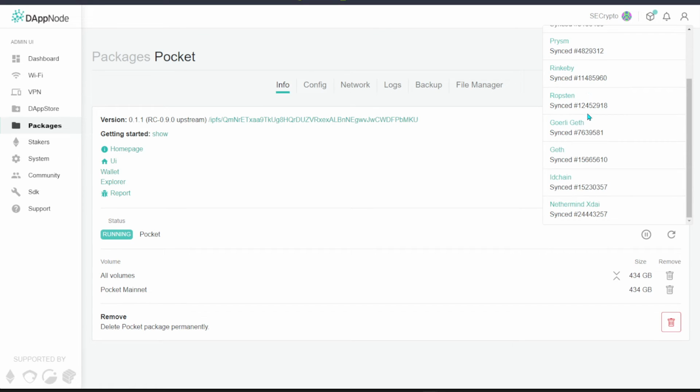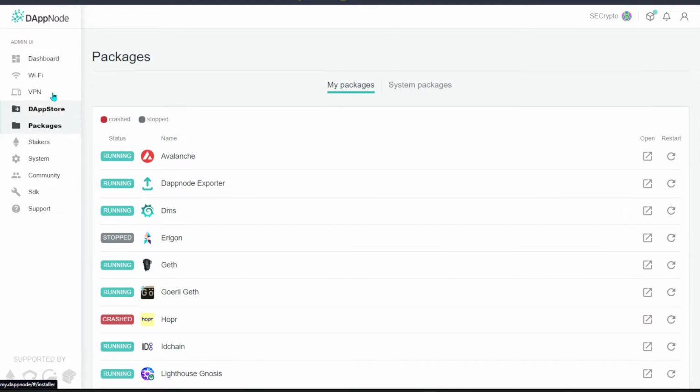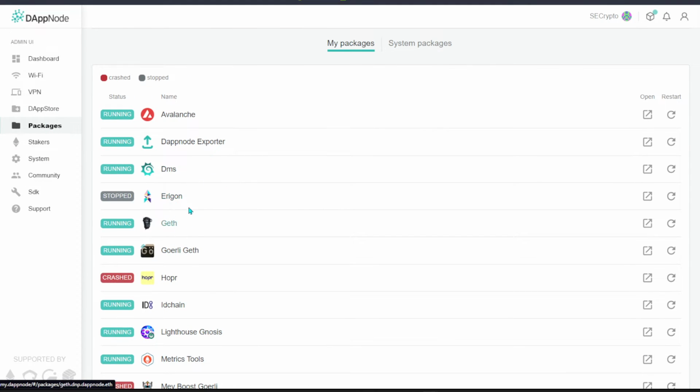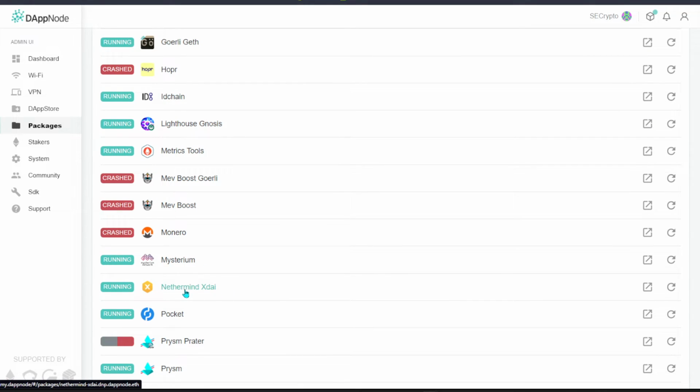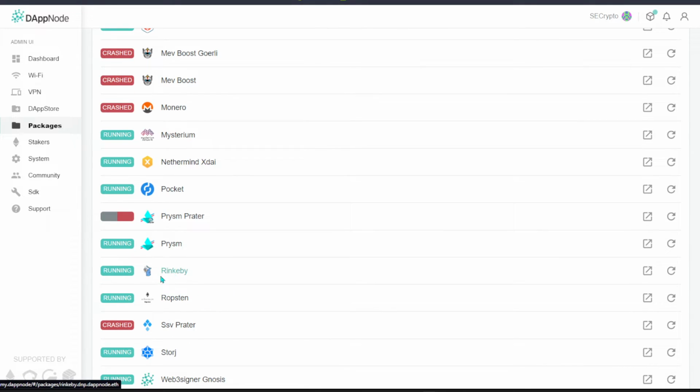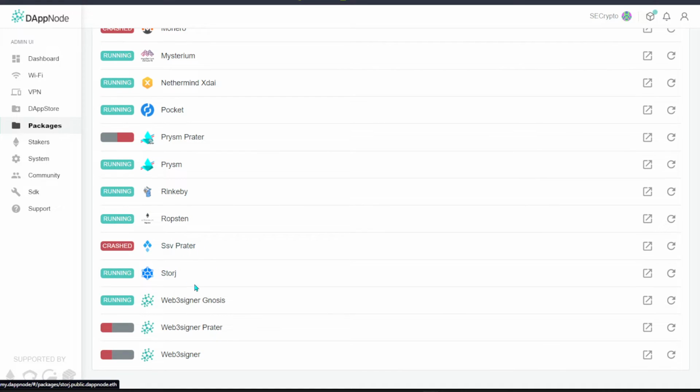So in my case I already installed Ropsten, Rinkeby, basically another Ethereum testnet, and after that the Görli, another testnet. Over here I have already downloaded quite a lot of packages. I'm just going to show it to you. Yeah, basically I've downloaded Geth, an Ethereum testnet, another Ethereum, this is Gnosis, and another two Ethereum testnets, and many more over here.